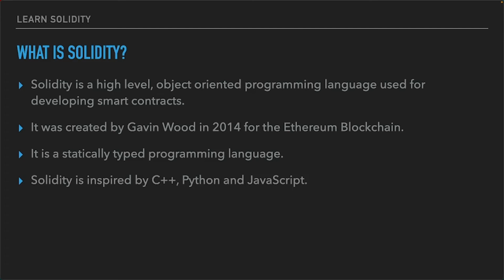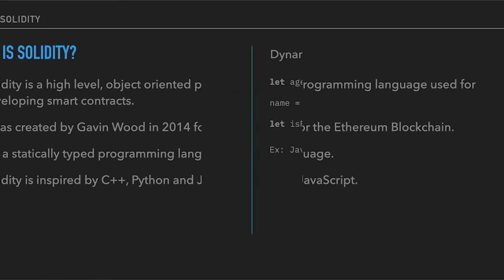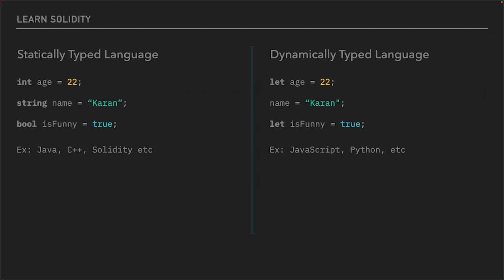decentralized applications. And moving forward, Solidity is a statically typed programming language. So those who have a background in programming might understand what this means, but those who are getting started with programming might not know or understand what this means. So let's talk about it with an example. So statically typed programming language is a language where we have to clearly specify the type of data that we will be storing in a variable.